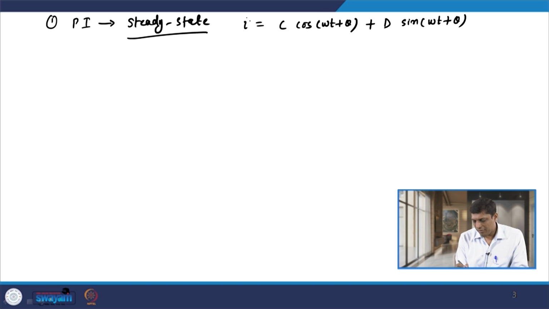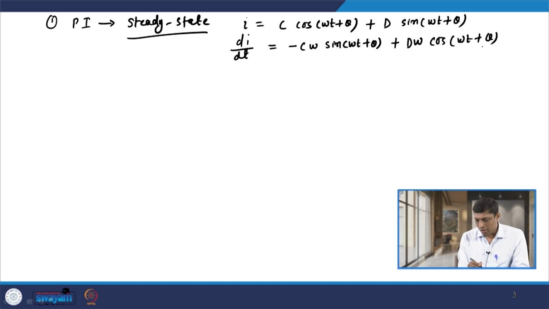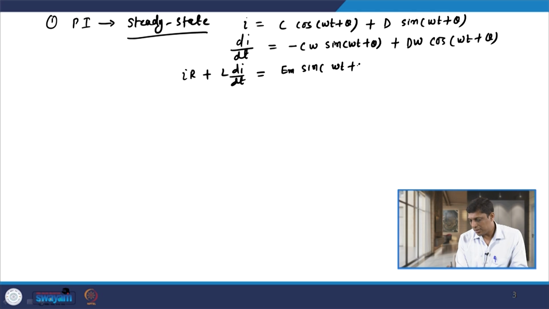Let us differentiate this with respect to time. So di by dt is minus C omega sin(omega t plus theta) plus D omega cos(omega t plus theta). Our original equation, IR plus L di by dt, is equal to Em sin(omega t plus theta).